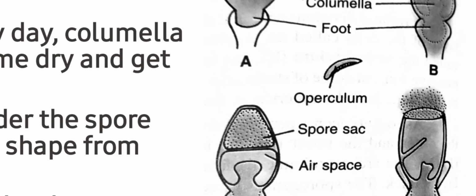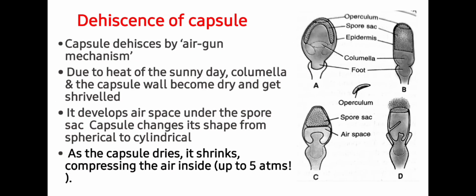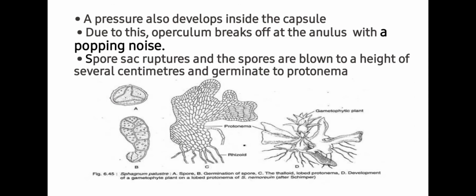Due to pressure, the operculum gets shriveled off from the capsule. Due to compression of the air, the operculum separates from the capsule through the annulus. The spore sac ruptures and the spores are blown to a height of several centimeters and germinate to protonema.